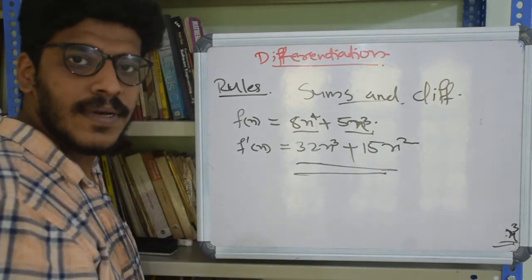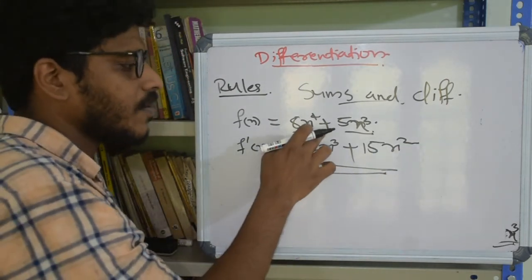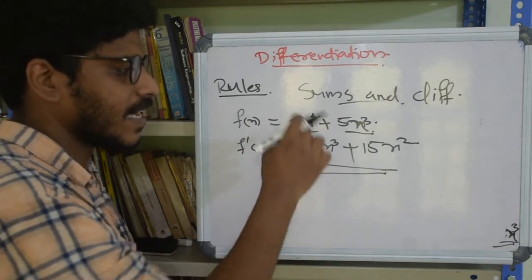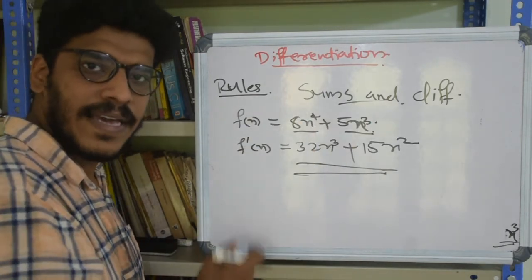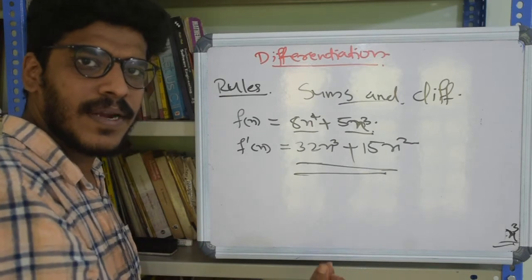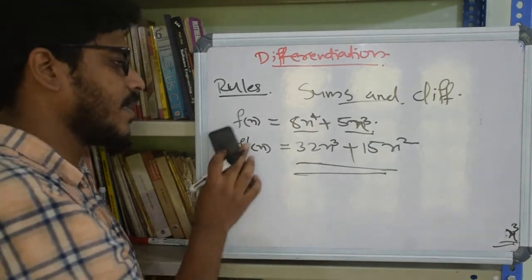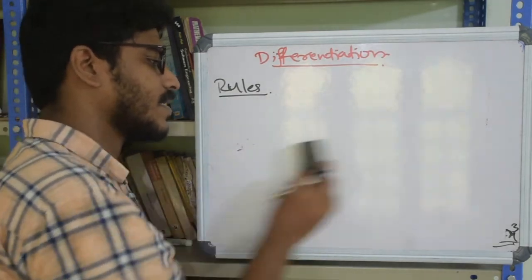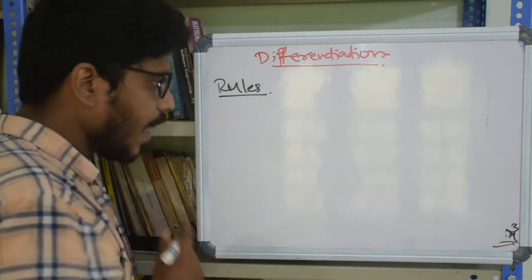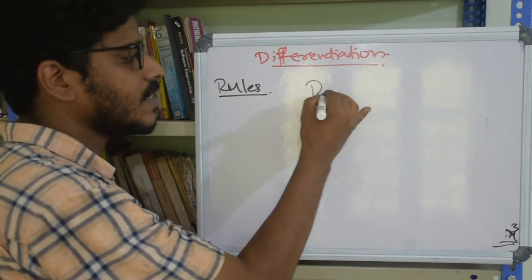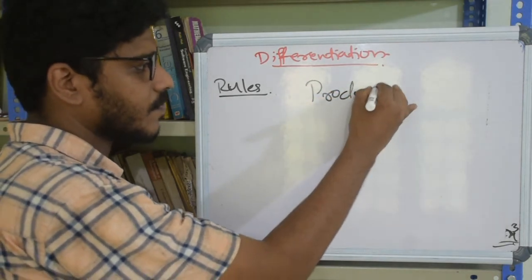So this is how we differentiate functions having a plus inside. We can differentiate term by term. The same can be applied for differences as well. It does not make any change. So that's the rule for sum and difference. And then comes the product rule. This is way more important.